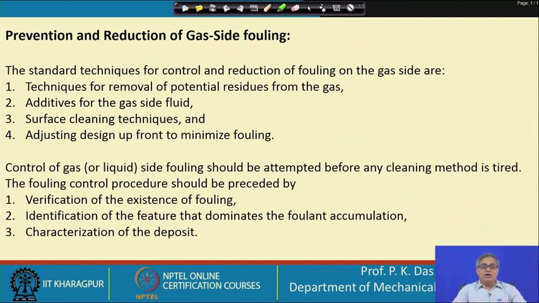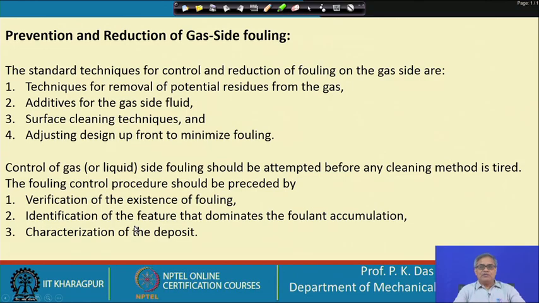So, what kind of fouling is taking place, that has to be assessed, and then only some sort of fouling control procedure is to be adopted. Identification of the features that dominate the foulant accumulation. So, first thing, what kind of foulants are generated, first point. Second point is how these foulant particles accumulate or get deposited, then characterization of the deposit.